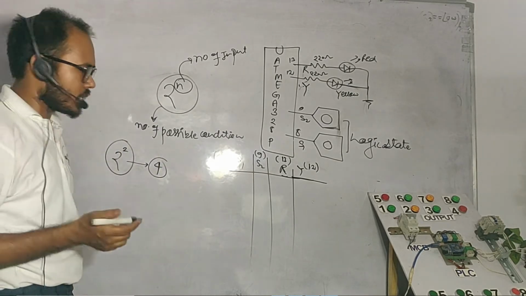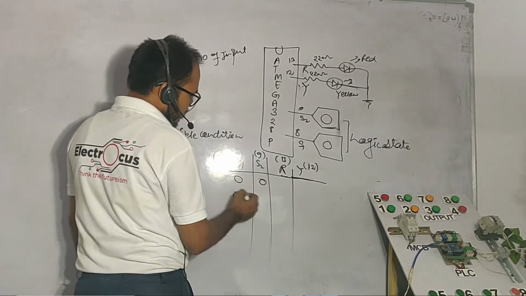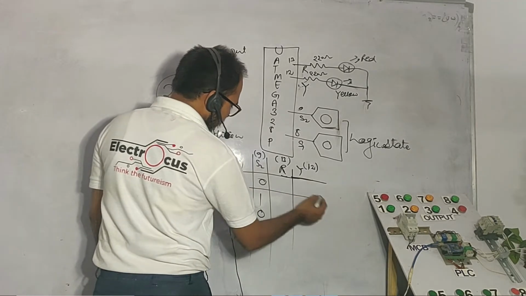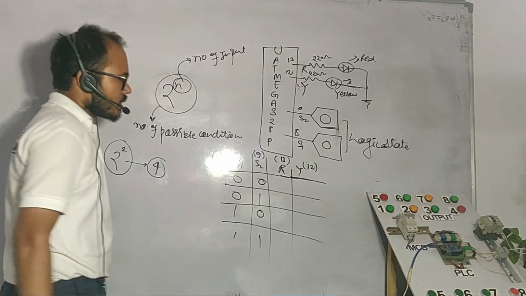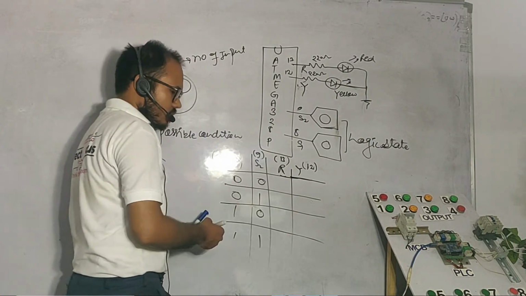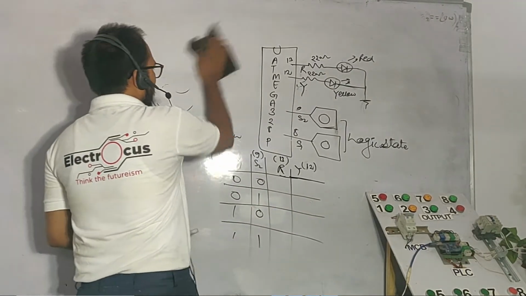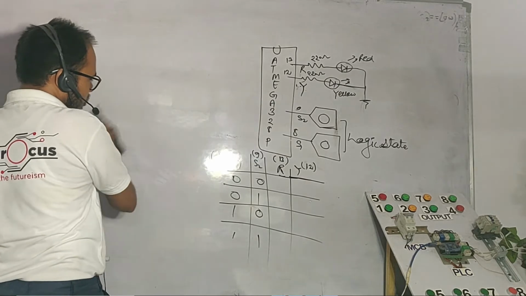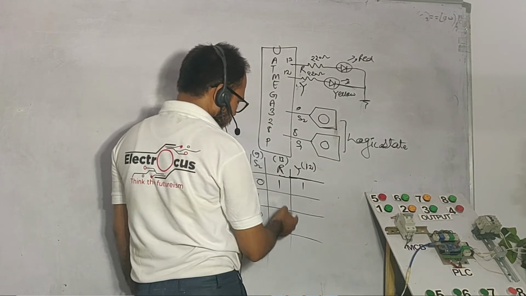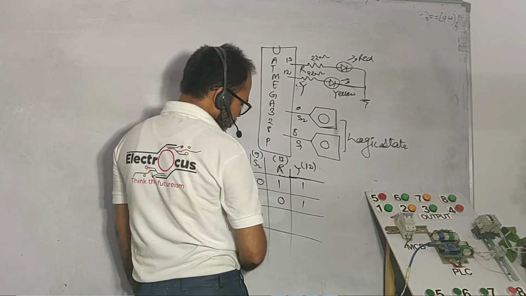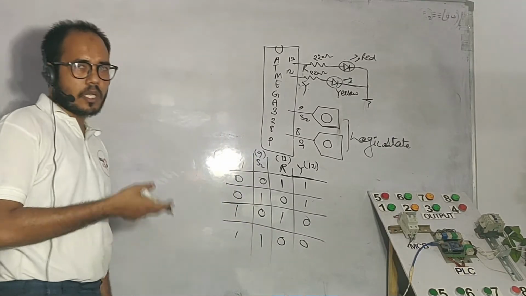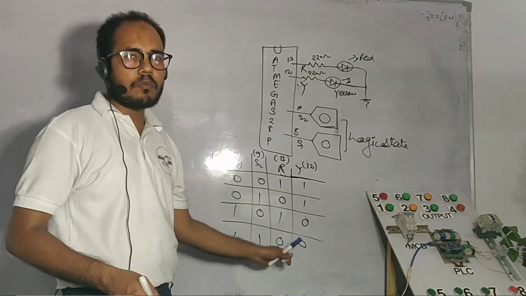So there are 4 possible conditions: both will be 0, second one will be high, first one will be high, second one will be 0, both will be high. Except for these 4 conditions, nothing else can occur for these two inputs. So we have to decide randomly what to connect to what. When both are 0, this one is on, and this one is also on. When this one is 1, this one turns off, and this one turns on. When this one is 1 and the other is 0, this one is on and this one is off. When both are 1, both turn off. It's our choice; whatever condition we want, we have to decide here.